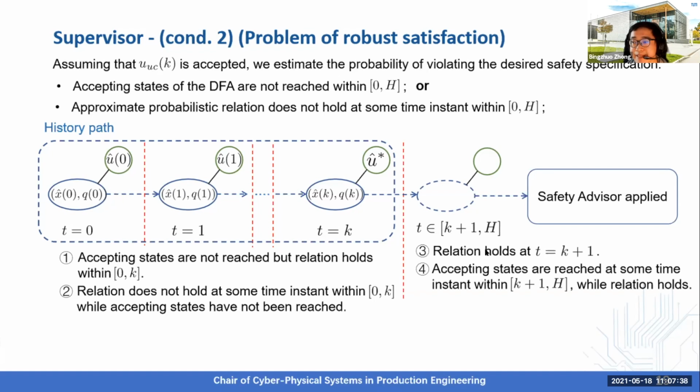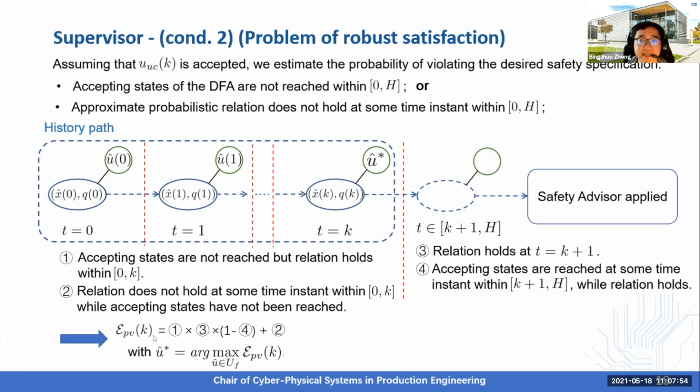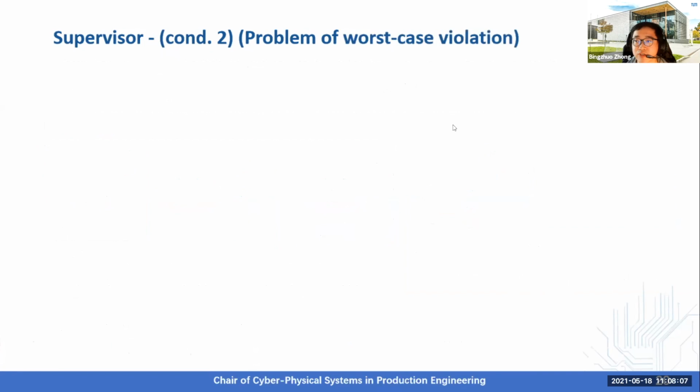Based on the probability of these four events, we are able to compute the estimation like this, with the U hat star, the element within the set U hat which I have mentioned beforehand, such that the estimation is maximized. And then we compare the maximum estimation of violation with the maximum tolerable bound to see whether UUC can be accepted. And this is basically how we deal with the problem of robust satisfaction.